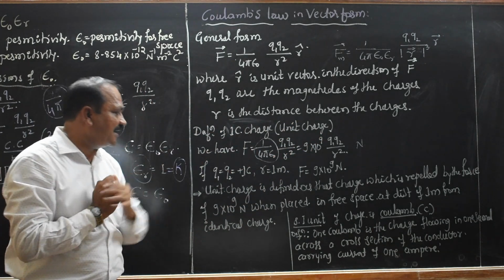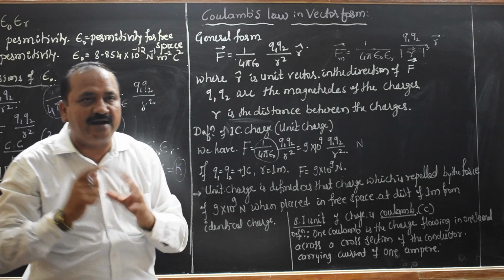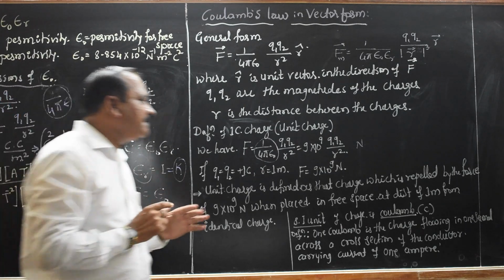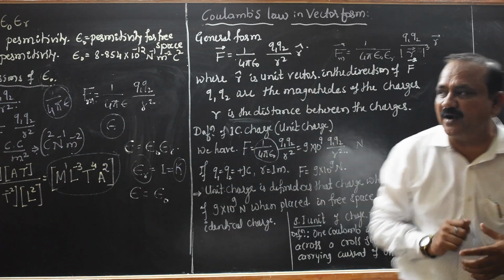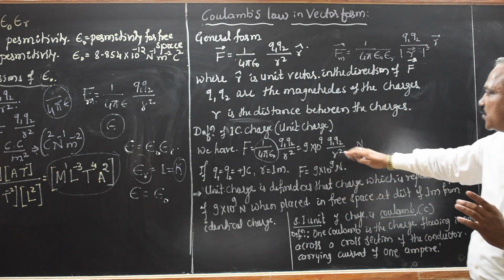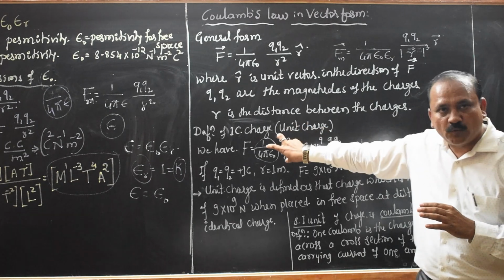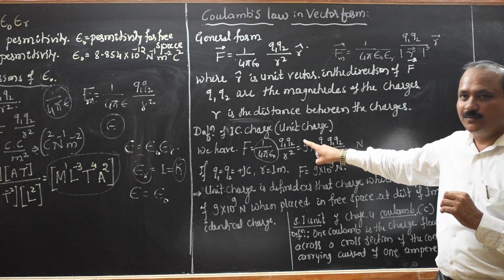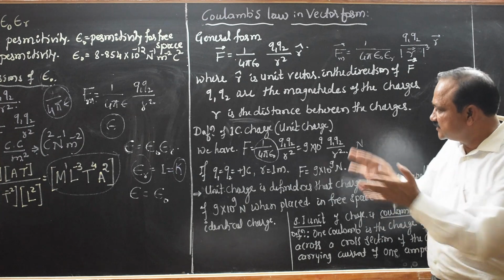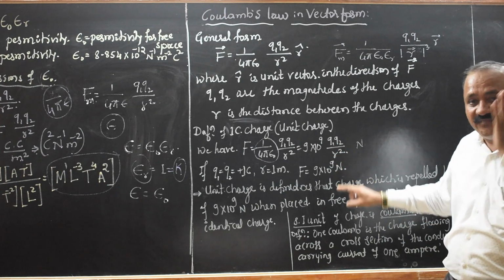We can define the unit charge as that charge which is repelled by a force of 9 into 10 to the power 9 Newton when placed in free space at a distance of 1 meter from an identical charge. This is what we call the unit charge. It's a very simple one. We know Coulomb's law, Q1 and Q2 values are plus 1 Coulomb charge, separated distance is 1 meter. Just substituting those values, we get 9 into 10 to the power 9 Newton, that is the force.